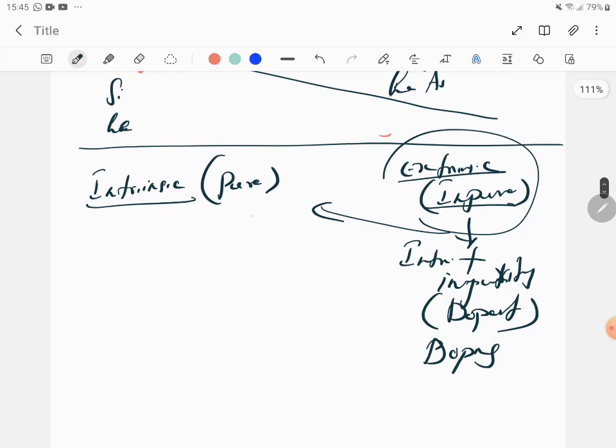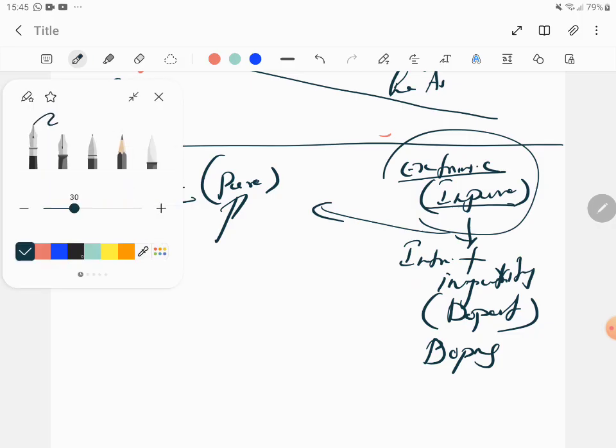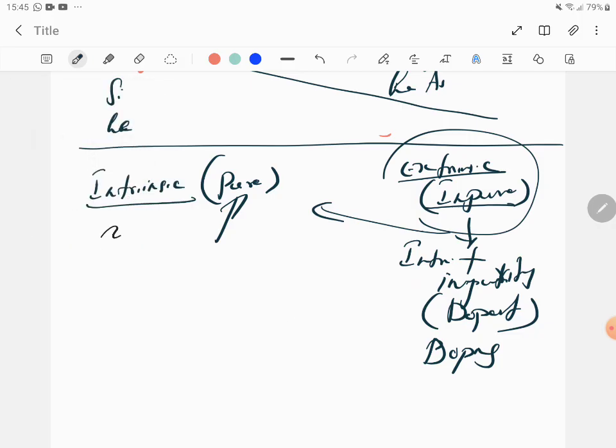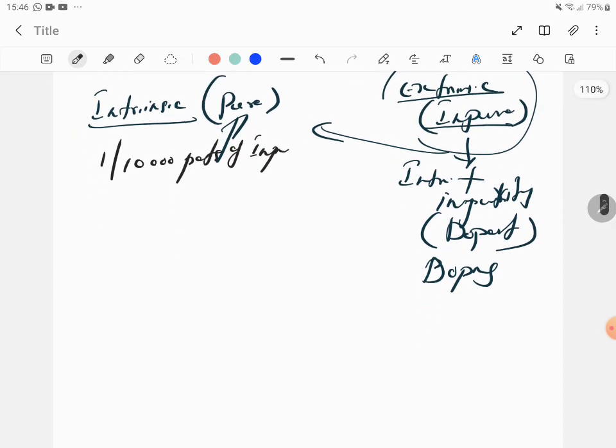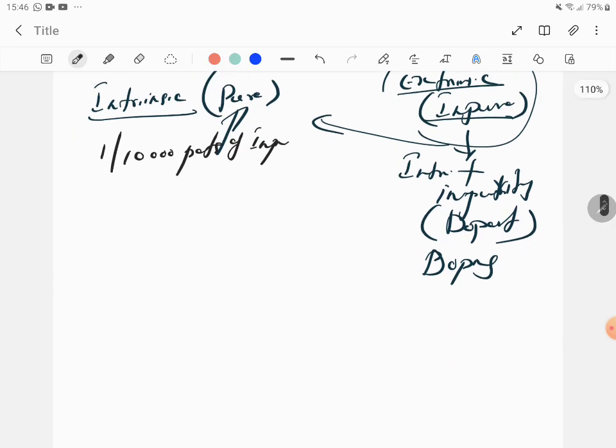So intrinsic is a pure form. However pure it is, it's like an ideal gas. We won't get an ideal gas, right? That's only a hypothetical situation. So even in pure form, 1 out of 10,000 parts of impurity will still be present. Some kind of impurity will always be present, but we still classify it as intrinsic. How do we get the intrinsic semiconductor? Let's talk only about intrinsic now, and we'll go to extrinsic later.